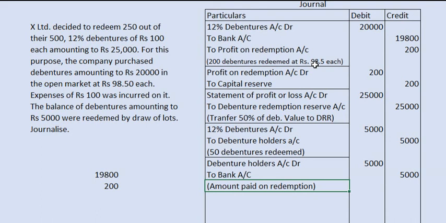Say the debentures were purchased for rupees 110. That means there will be an excess payment of rupees 10 on each debenture. That 10 rupees will be treated as a loss. So the loss on redemption is to be debited. Refer to your books and you will get more clarification on this. Okay, thank you.